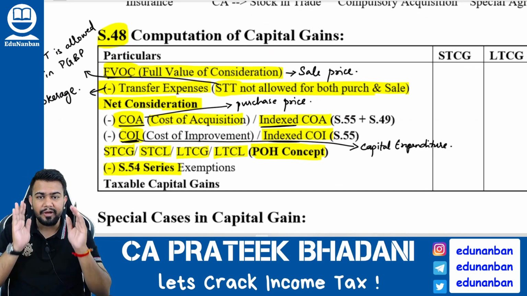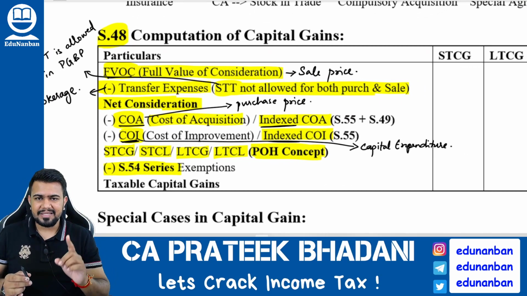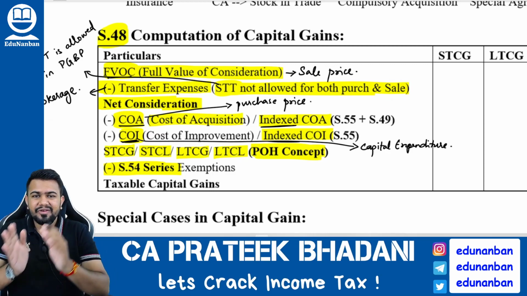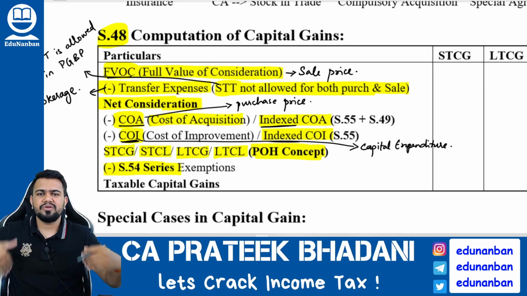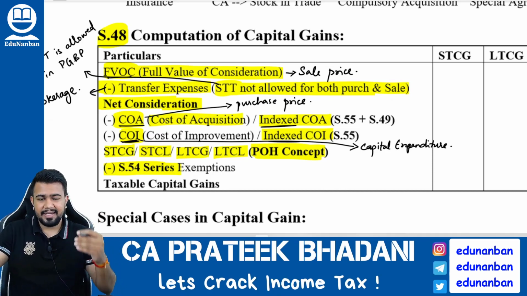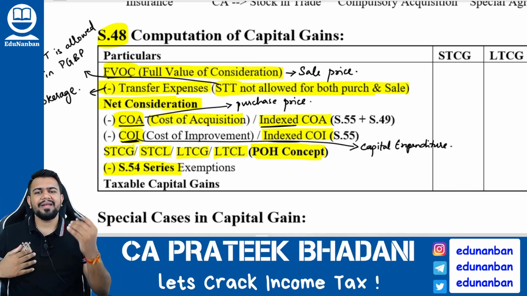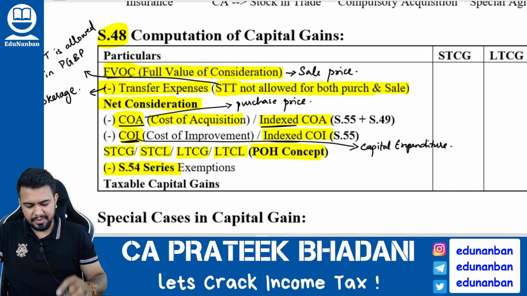First and foremost, you have to be clear. Sir, who has to pay the capital gains? Answer is Kanna. The transferor has to pay the capital gain. So if I am transferring my capital asset to some other person, I will give the capital asset and I will get the money. Correct? So I am the person who has to pay tax under capital gains. The transferor will pay the tax under capital gains.